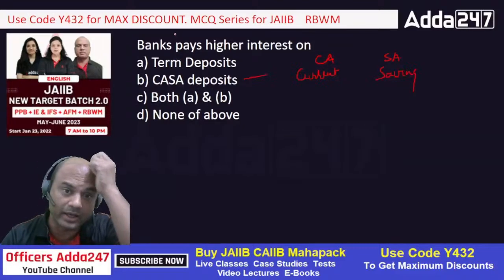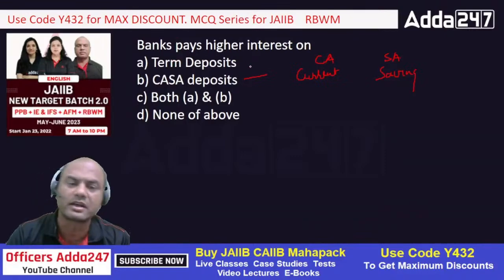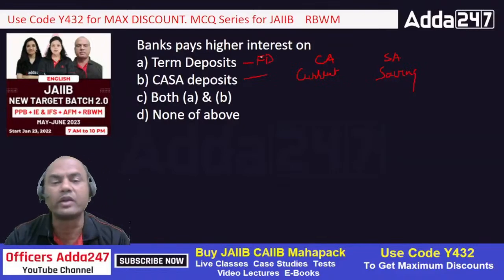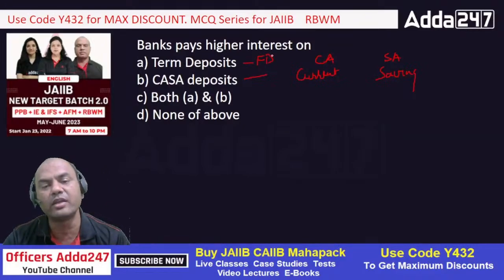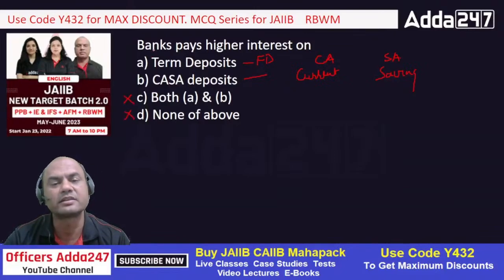So where does the bank pay higher interest? You'll get higher interest on FD. Term deposits, other name is FD. Keep it simple, isn't it? So where do you get the higher rate of interest? On FD or on CASA? Fast. A or B? Both is out. None is also out. So what is the correct answer?